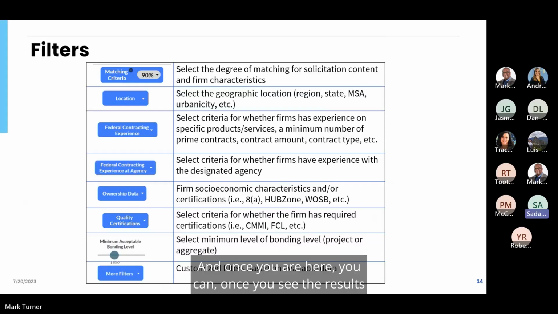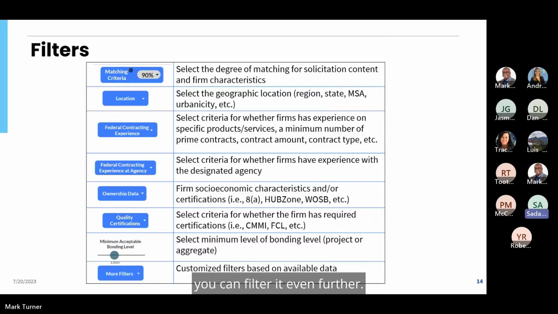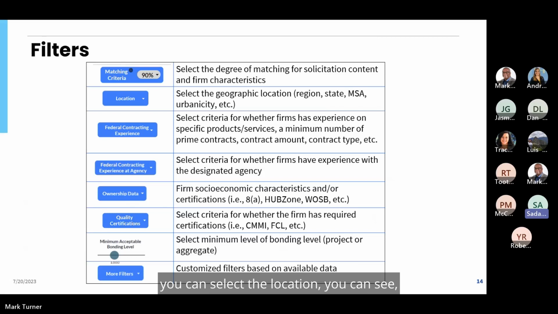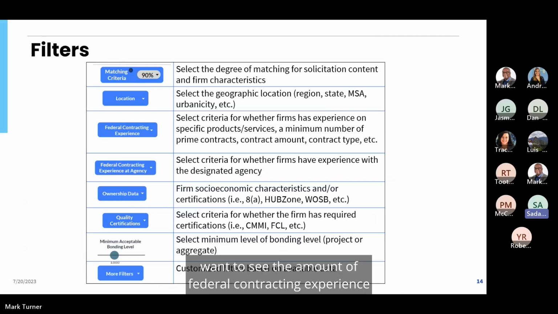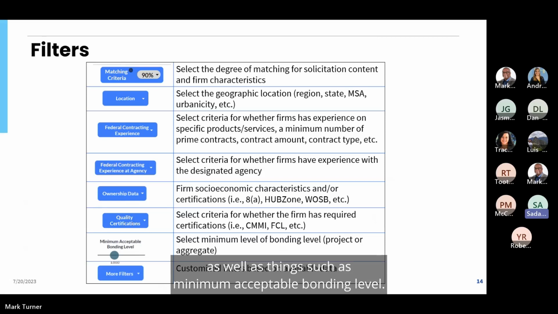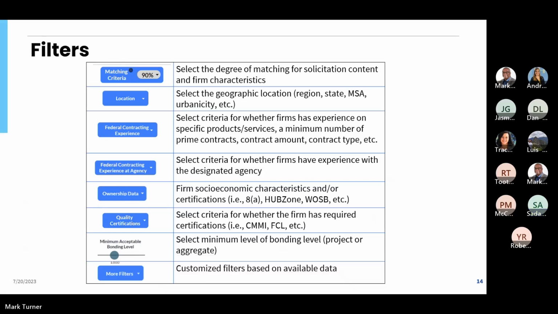Once you see the results, you can filter them even further. So as I mentioned, you can say, well, I did a 90% selection, but that's not coming up, or the number of firms is too much. You can increase it. If you want to see the location of the firm and the locations where they have worked, you can select the location. You can see the amount of federal contracting experience they had, what agencies they contracted with, their socioeconomic characteristics, as well as things such as minimum acceptable bonding level.